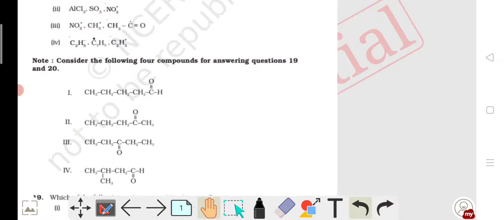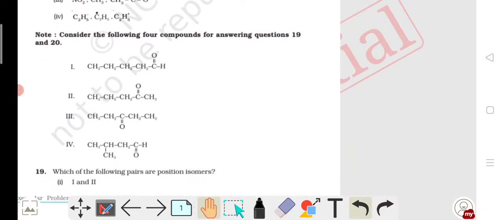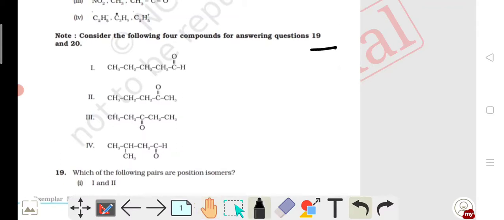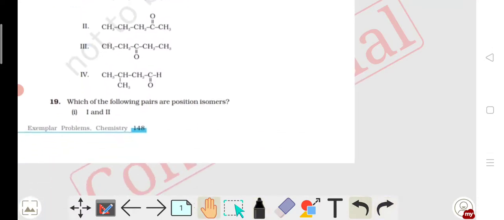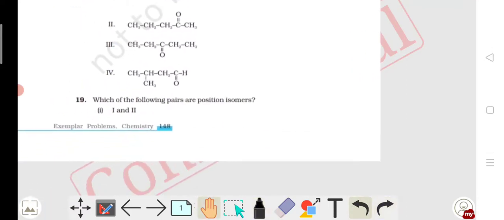the next question. Here are some conditions. Consider the following 4 compounds for answering questions 19 to 20. These are given here, 4 options are given. Here an aldehyde, here a ketone, here a ketone, here a ketone. But in question 19, which of the following pairs are position isomers? Position isomer can be clearly understood if we see an example.